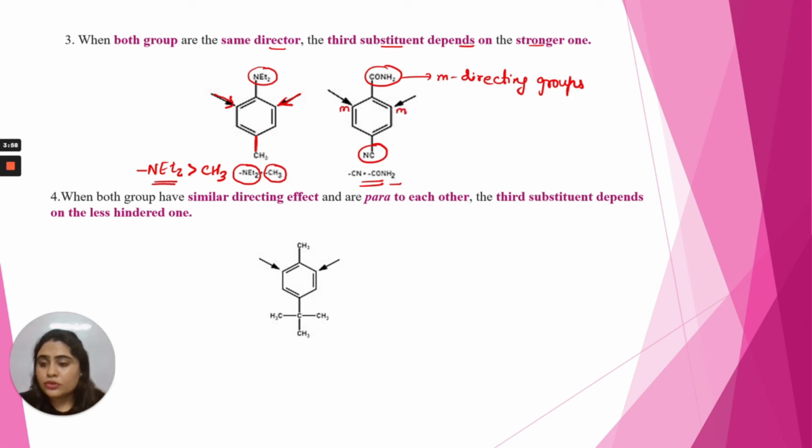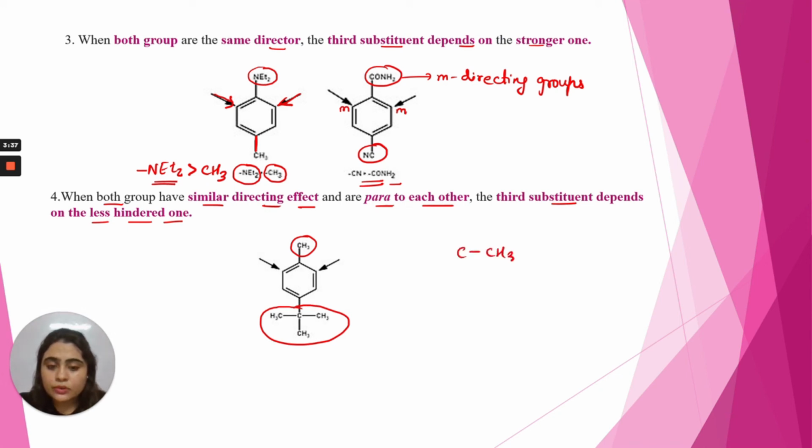The fourth rule is when both groups have a similar directing effect and are para to each other, the third substituent depends on the less hindered one. So this CH3 is also ortho and para directing. This is a tertiary butyl group, which is also ortho and para directing. So the third substituent will attack on the less hindered side.